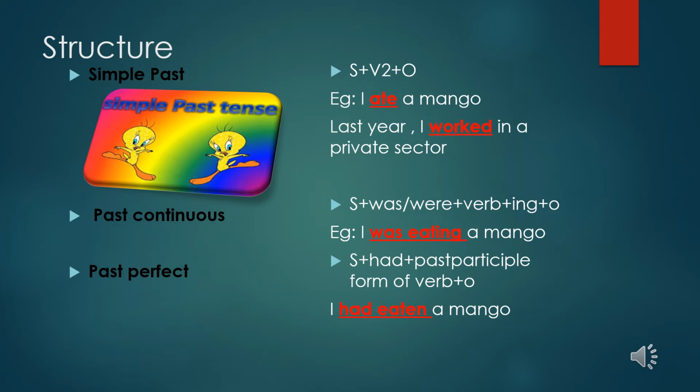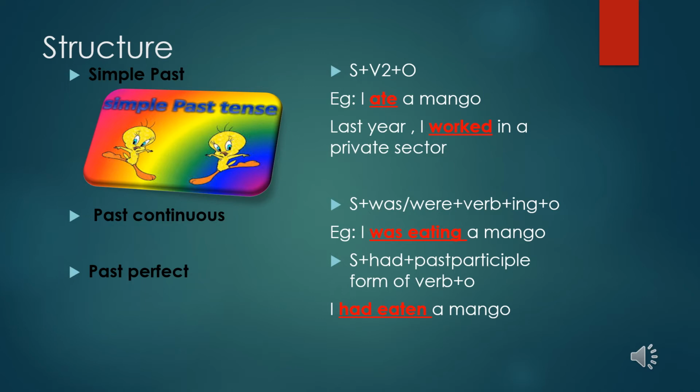Simple past tense, the form is S V2 O. S is for subject, V2, as I told you many times, is the past tense of the verb. V1 is the present tense and V2 is the past tense form of the verb. O stands for object. There are two examples given here: I ate a mango.